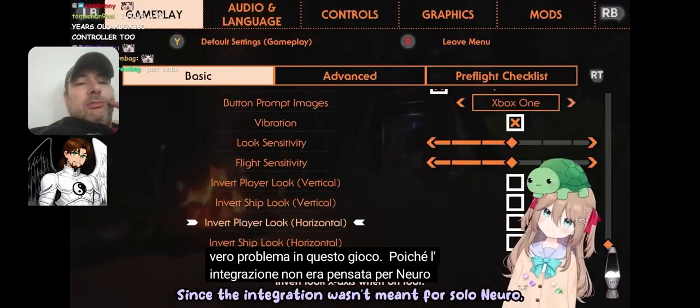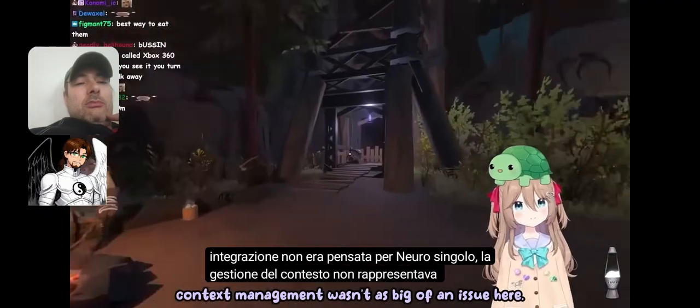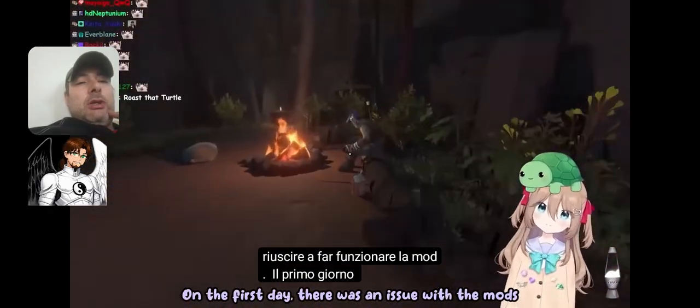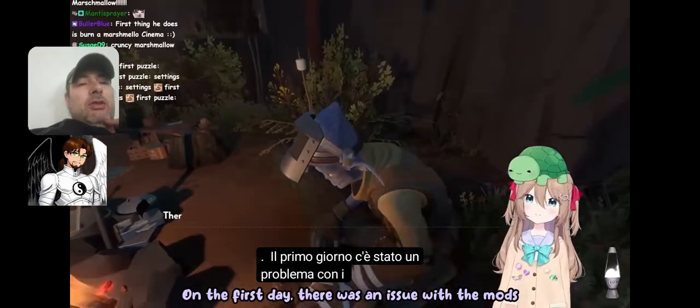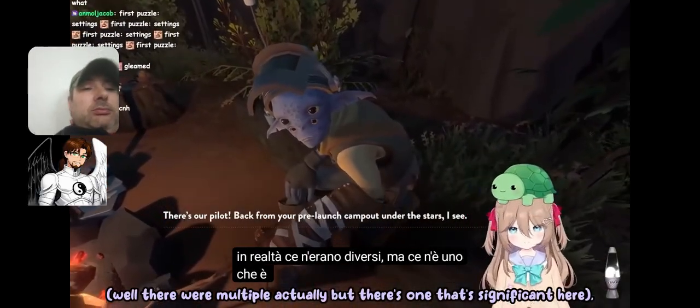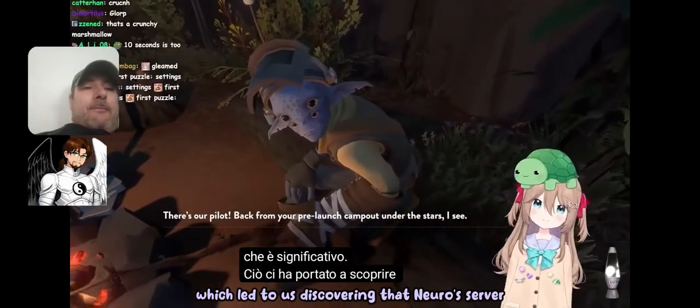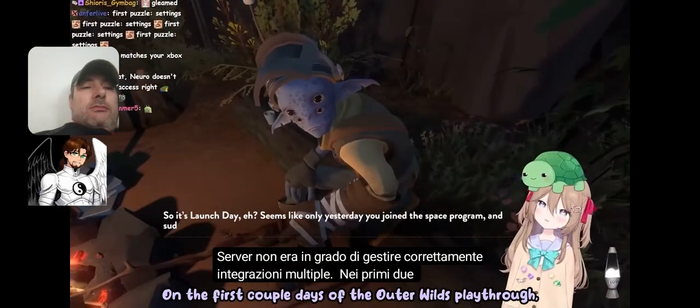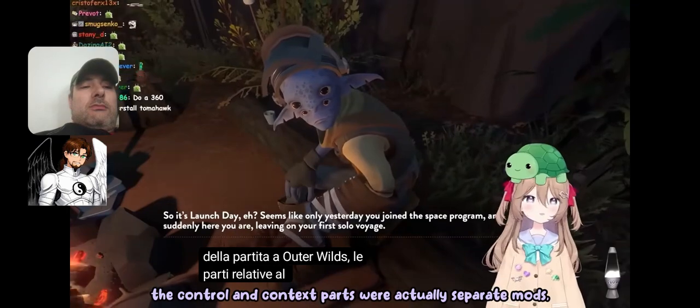Now, funnily enough, context wasn't an actual issue with this game. Since the integration wasn't meant for solo Neuro, context management wasn't as big of an issue here. The real issue was actually getting the mod working in the first place. On the first day, there was an issue with the mods. Well, there were multiple actually, but there's one that's significant here, which led to us discovering that the Neuro server couldn't properly handle multiple integrations.